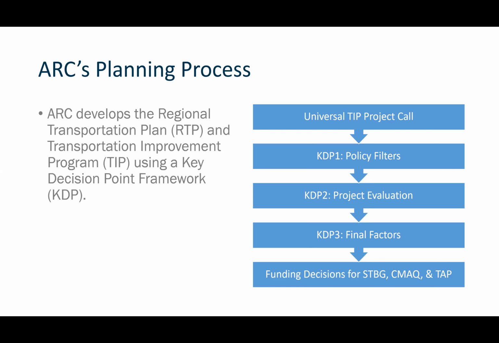And we evaluate it for things like its design, and we also evaluate it for how it performs in the system as a whole. And then after we get scores from KDP2, we go into KDP3 for final factors. Those are just where we take a step back from data, and we actually look at each project, and we basically use our best guess as planners, right? Our best educated guess to say which projects are really going to make a difference, which ones we actually think are good projects from a planning perspective.